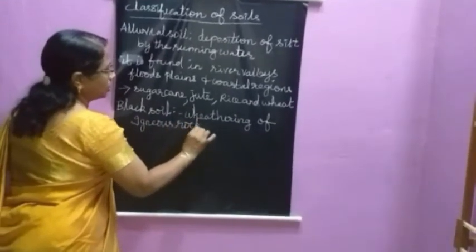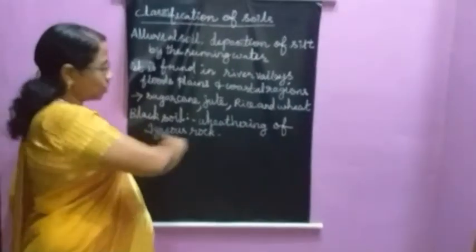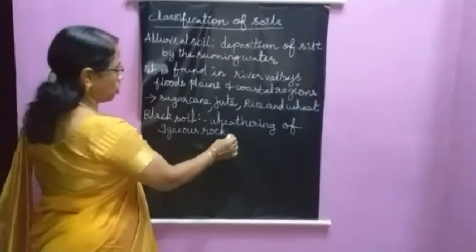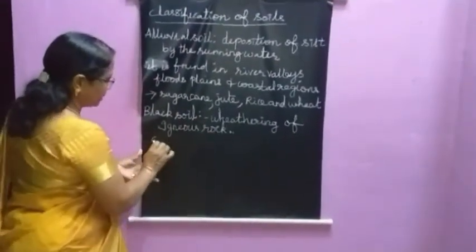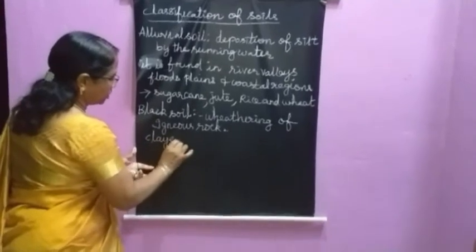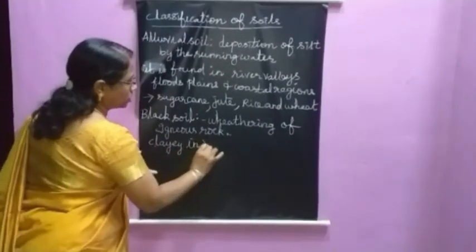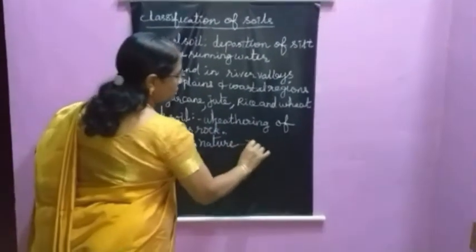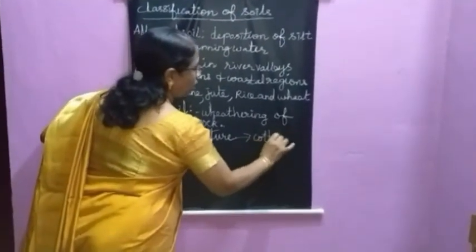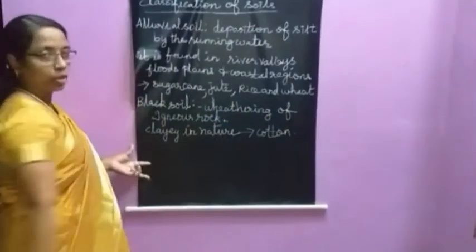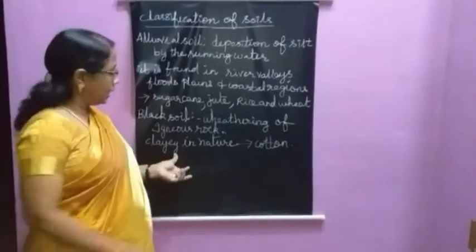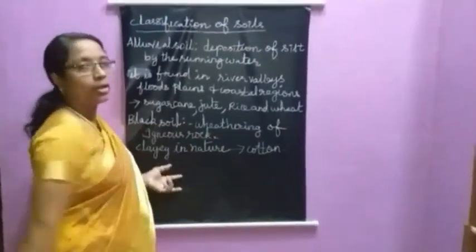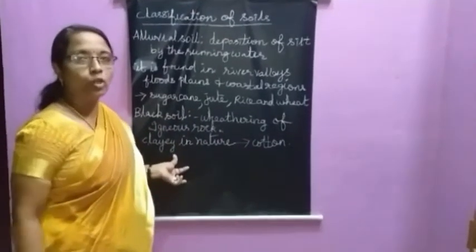It is clayey in nature. Because it is clay in nature, only cotton cultivation is available. Only cotton will grow well in black soil.